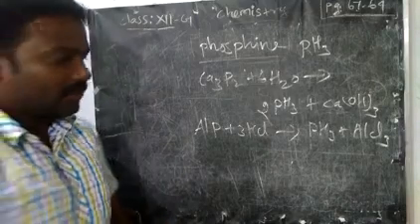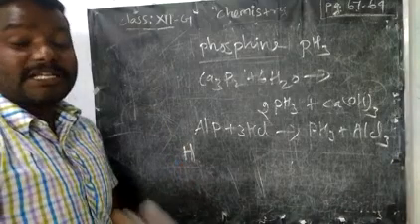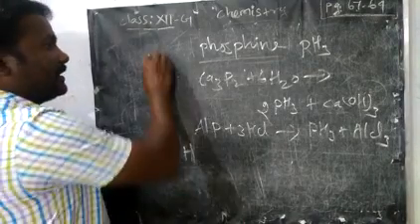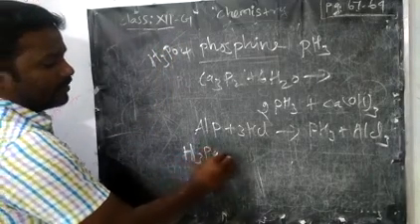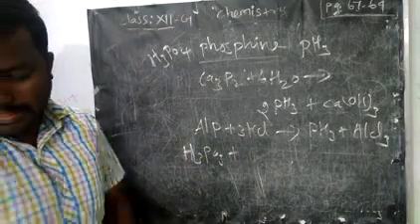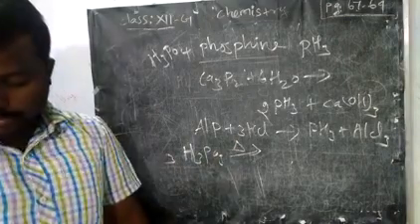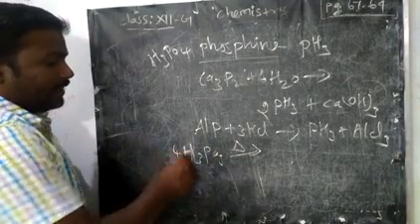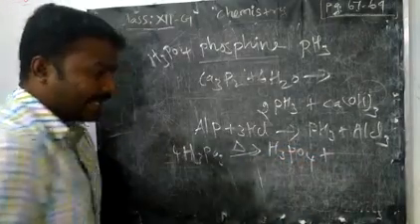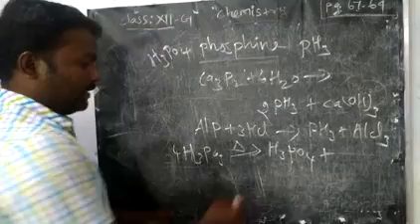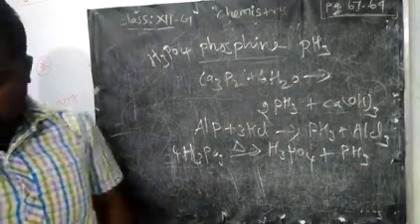The next reaction is the decomposition of phosphorus acid. What is phosphoric acid? H3PO4. H3PO3, phosphorus acid, on decomposition with heating, 4 moles, will oxidize into H3PO4, phosphoric acid, as well as phosphine. So the remaining is balanced with 3.